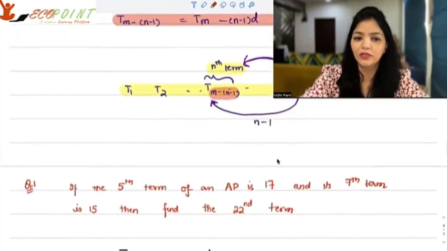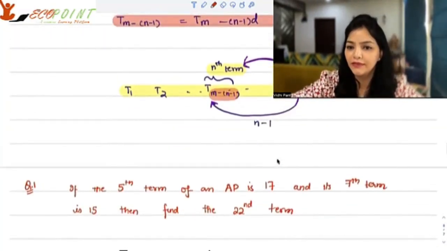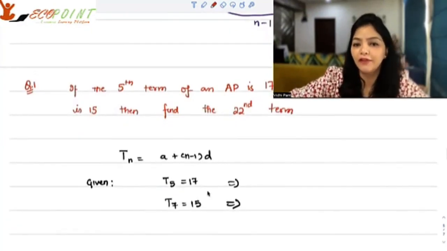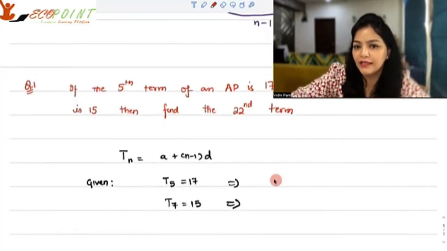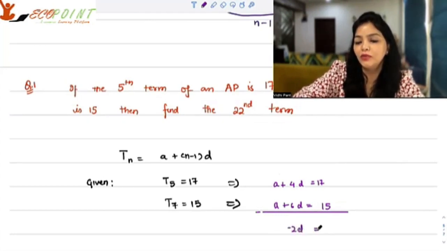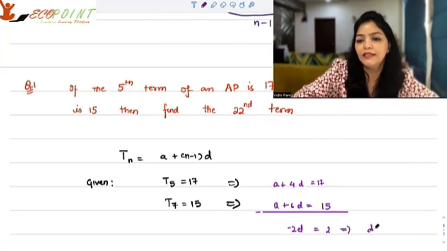Let's work on a question here. If fifth term of an AP is 17 and its seventh term is 15, then find the 22nd term. Let's do it. So we are given that T5 is equal to 17, which basically means that A plus 4 times D is equal to 17, and seventh term is 15. That means A plus 6D is equal to 15. If you will solve for this, what will you get? You will get A cancels. If I subtract, I'll get minus 2D is equal to 2, which implies D is equal to minus 1.